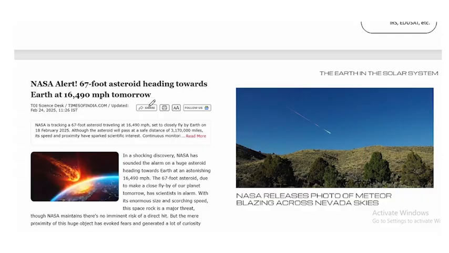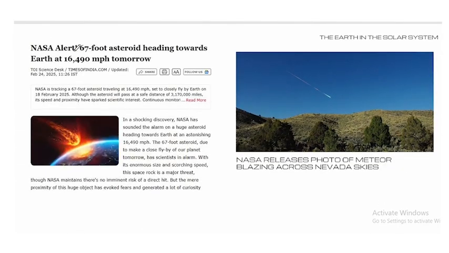Then another news article: NASA alert, 67-foot asteroid heading towards Earth at 16,490 mph tomorrow. This is another article about the asteroid.